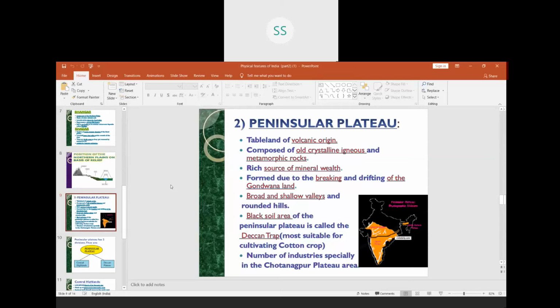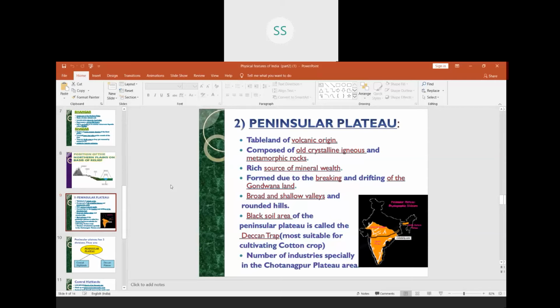That is why this area consists of black soil. It is also called the Deccan Trap. That is, in the whole of the Deccan region, the black soil is present. It is most suitable for cultivating the cotton crop. So that is why black soil is also called cotton soil.